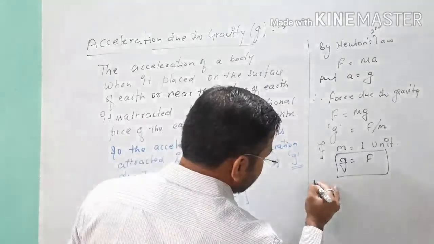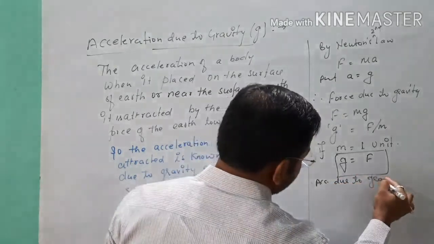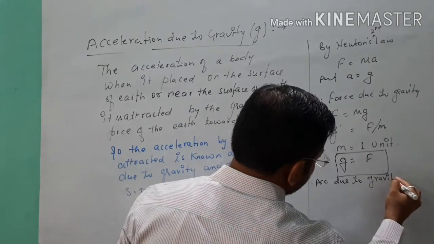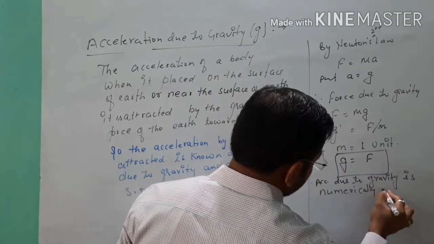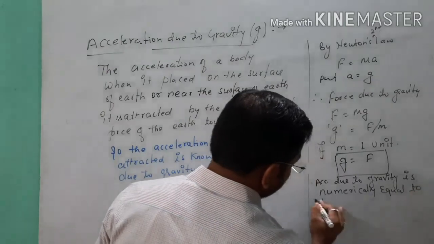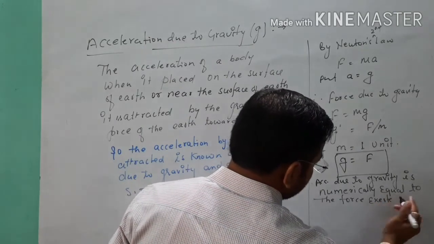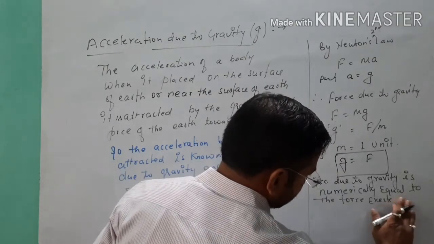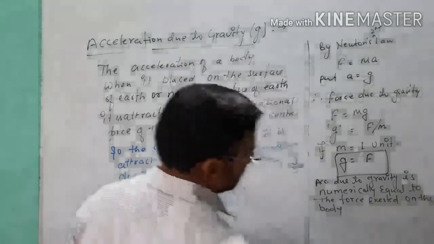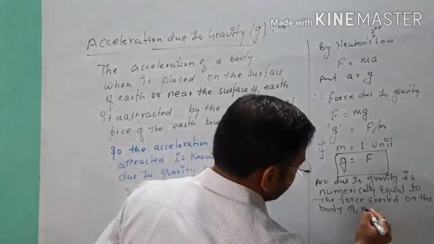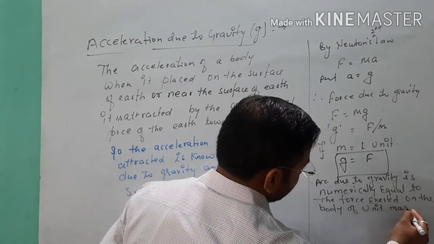So here you can write: acceleration due to gravity is numerically equal to the force exerted on the body of unit mass.